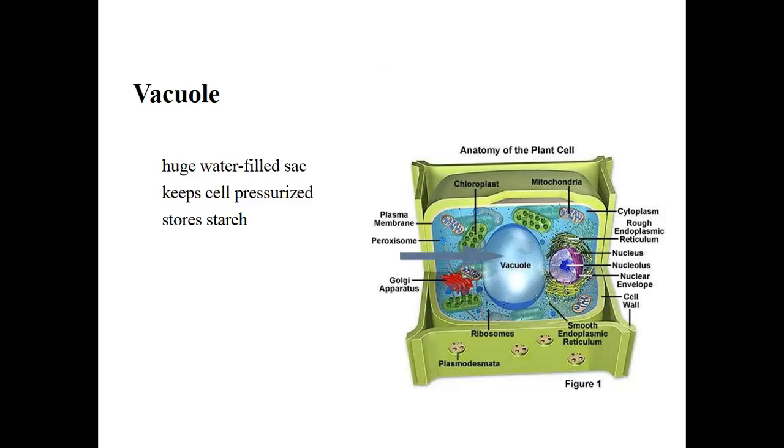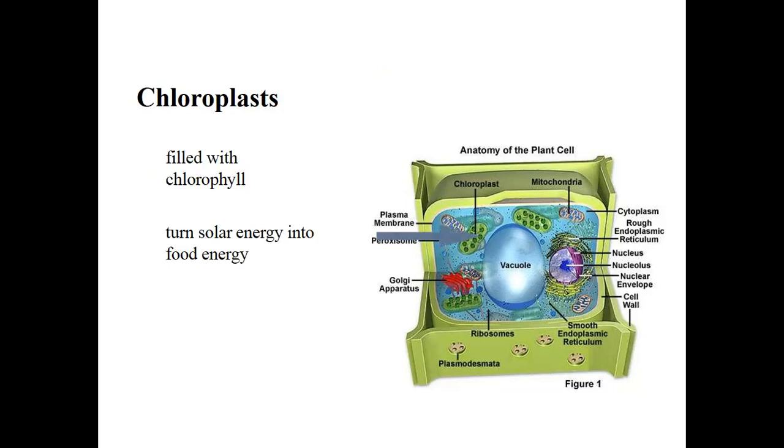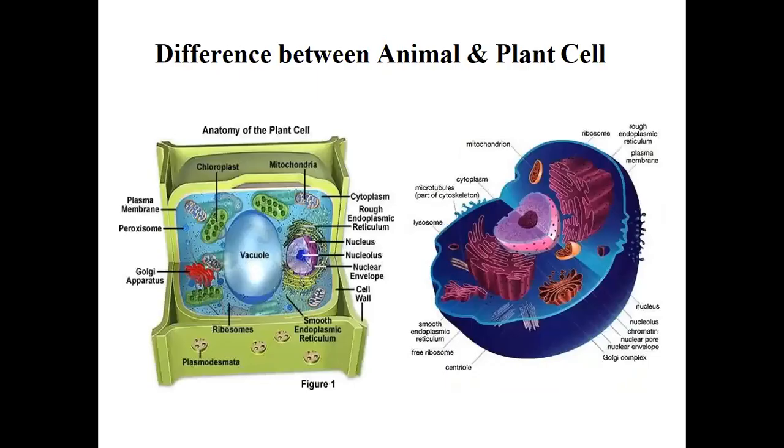Then we have a vacuole that is present at the center of the plant cell. It has a large volume, has many things inside, has pores, and maintains the pressure of the cell. We have chloroplasts in plant cells, filled with chlorophyll. They convert solar energy into cellular energy to process different functions of the cell.